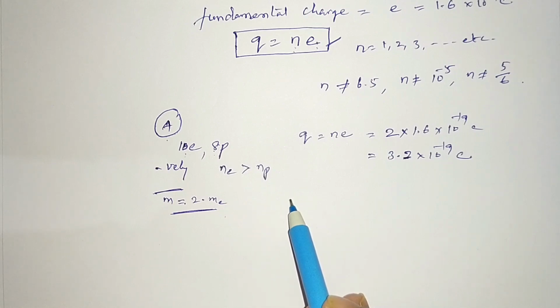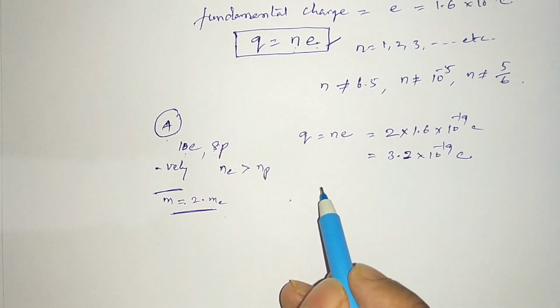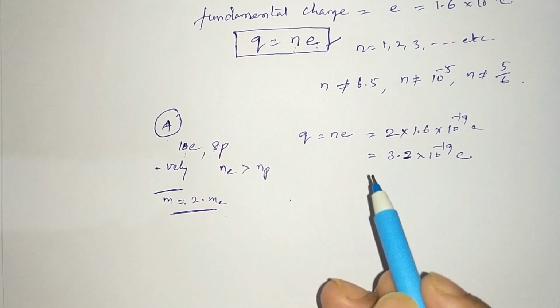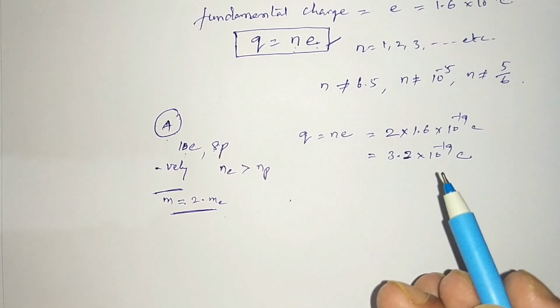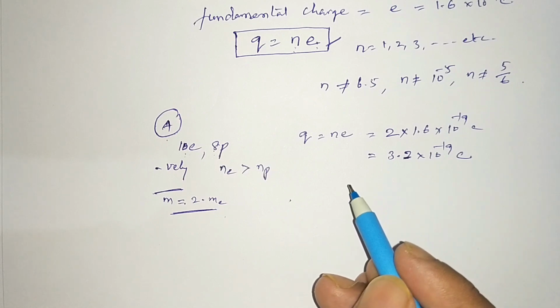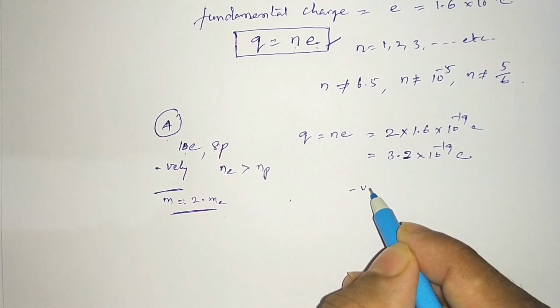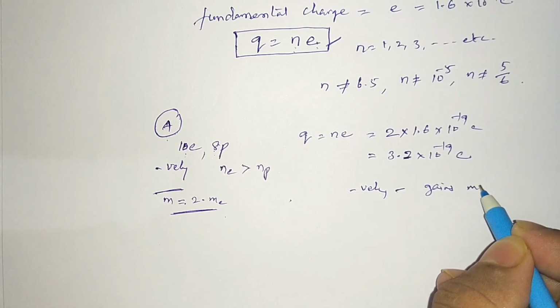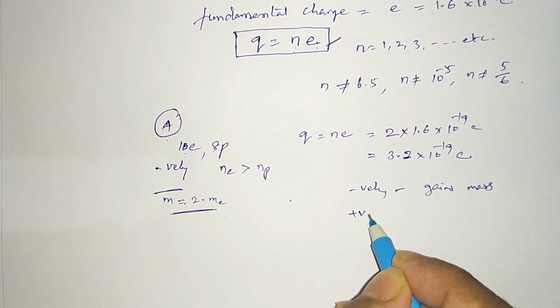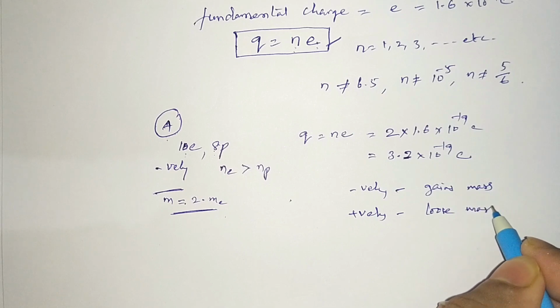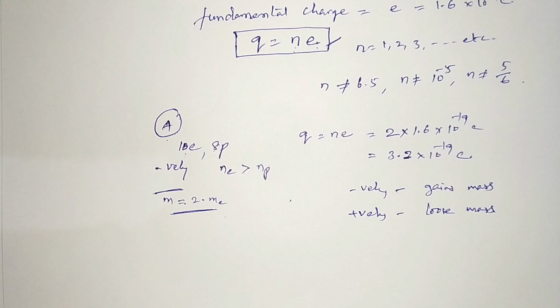Clear? Any confusion? Positively charged body means what? It loses electrons. Electrons are going from that body, and electrons have mass, so its mass is decreasing, so it is losing mass. Clear, sir? So a negatively charged body gains mass, and a positively charged body loses mass. Clear? Right. So this is the concept behind that.